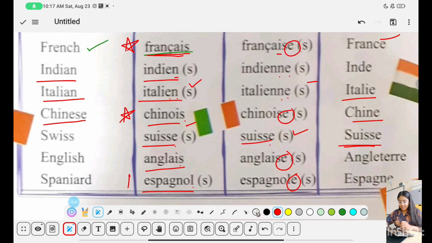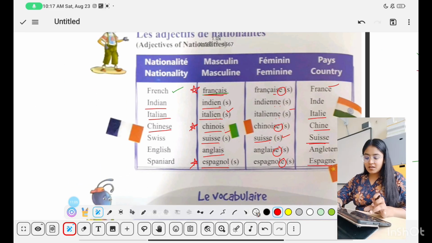Again an exception. Because ending with E preceded by a vowel, not changing, so it basically follows the EN pattern, mostly the EN pattern in this chapter. Countries which are ending with EN take NE and so on. Fine, and Spain.